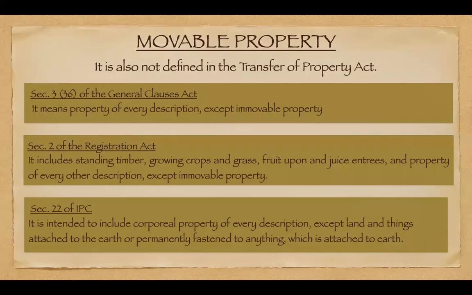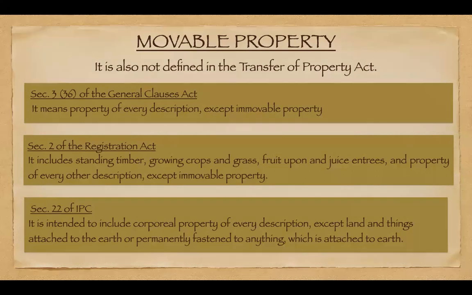And here the exact definition of property should be clear in our mind. That is a bundle of rights: whatever thing we can describe and have a right over is a property, in simple terms. Is it clear? Yes, sir. Can you give an example of an immovable property? Yes, I will be coming to that, because the Transfer of Property Act is all about immovable property. We will be discussing it once we understand what movable property means.